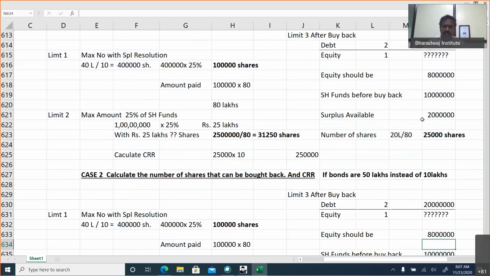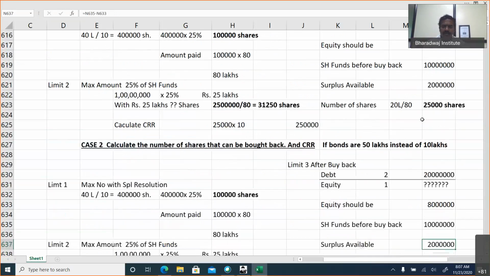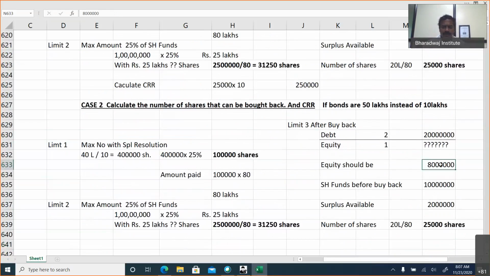If 2 crore is debt, we should maintain an equity of 1 crore. So funds before buyback is 1 crore. After buyback also 1 crore required, means surplus is 0. Number of shares bought back: otherwise, you cannot buy any share. The company cannot buy shares.